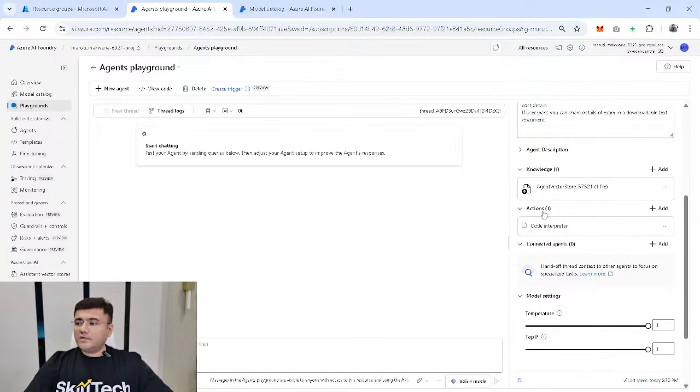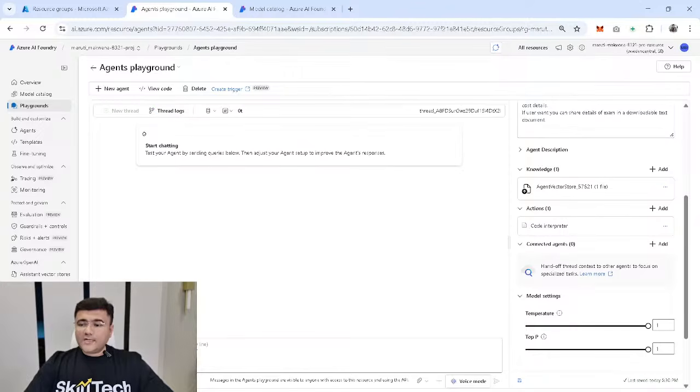And you can see it's showing me that I have one knowledge tool, one action tool. If you're done up to this point, your initial configuration of this particular agent is actually done. Now, before I actually do anything, I want you to see one particular section here called thread logs. If you want to develop any agent, one very important thing is it should remember the memory and the context of your execution.